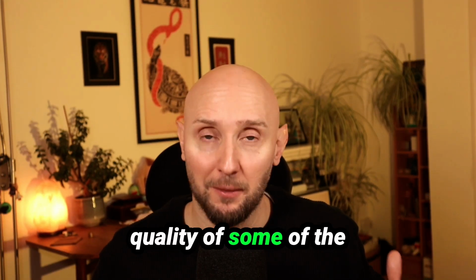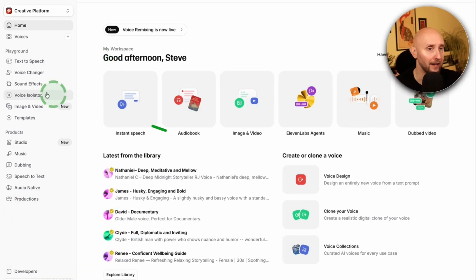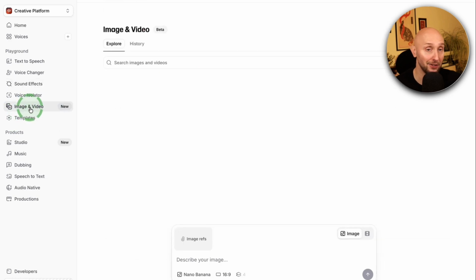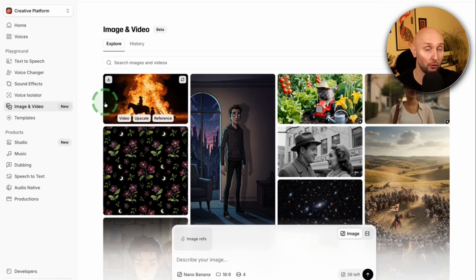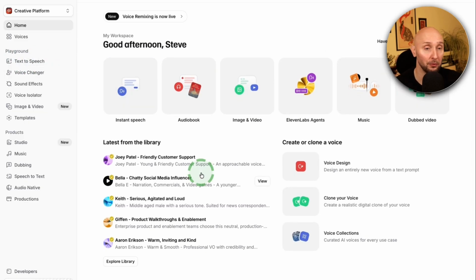Now, let me show you the quality of some of the voiceovers you can use, and they are seriously impressive. Here inside 11 Labs, you can actually do a lot more than just create AI voiceovers. For example, they also have a range of sound effects that you can use for your projects, as well as an option to create images and videos too, similar to what we created earlier with Sora. And they also have this voice changer feature where you can upload a sample of your own voice and then clone your voice. So if you want, for example, your audiobook read in your voice, but you just don't have time to do it, you can use this voice changer feature and get 11 Labs to create your voiceover for you with your voice, which is pretty impressive. Now, when it comes to different voiceovers that you can use inside 11 Labs, here are some examples that you can choose to use.